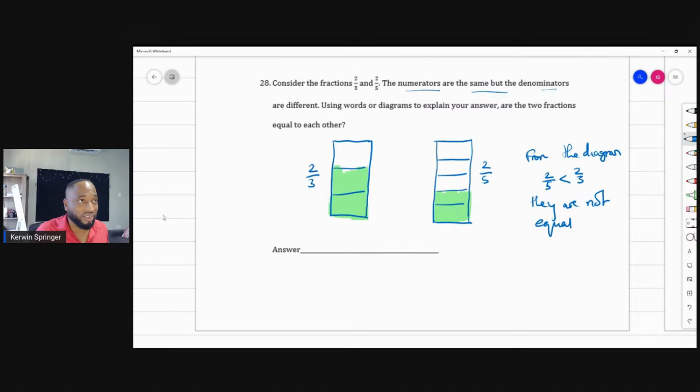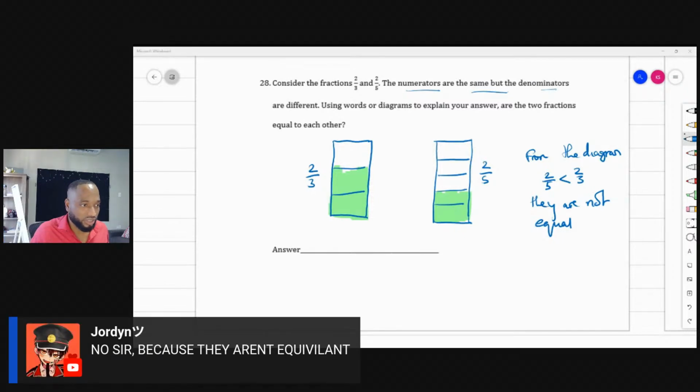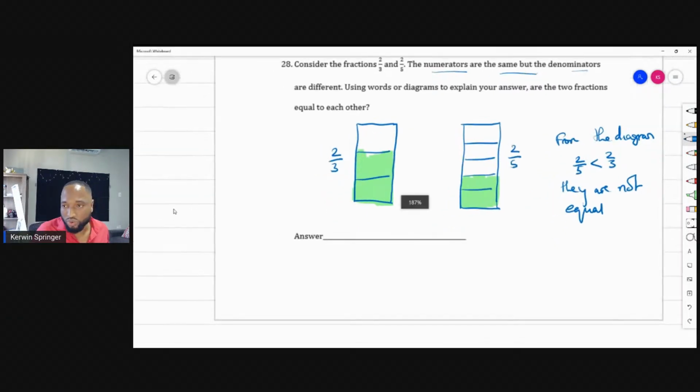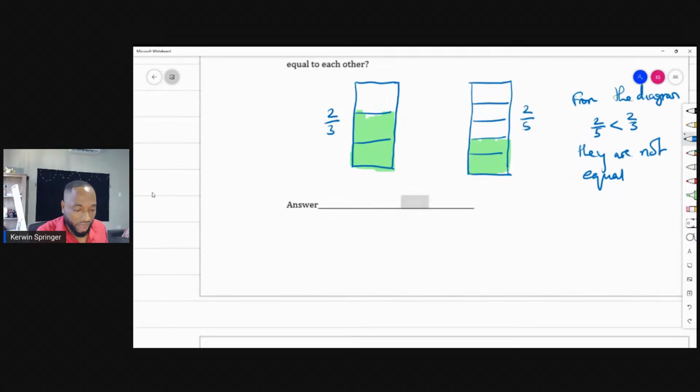Right, they're not equivalent. Very good, Jordan. Very good. Big up yourself. So that's the other way. If we're creating equivalent fractions, how do you create equivalent fractions? I was doing this with my class yesterday.